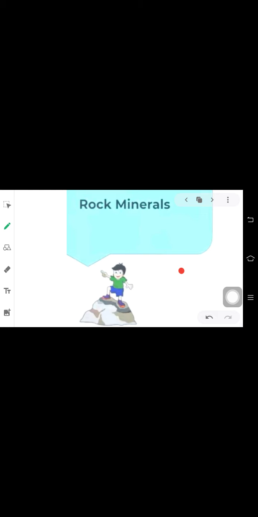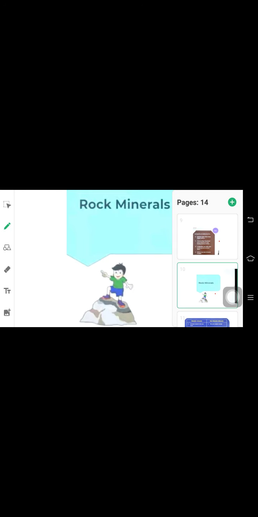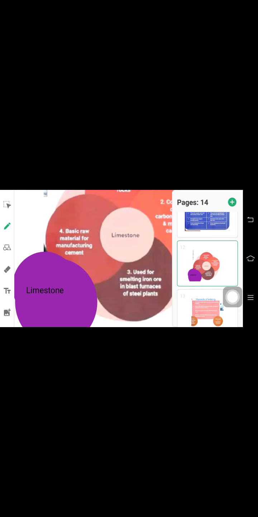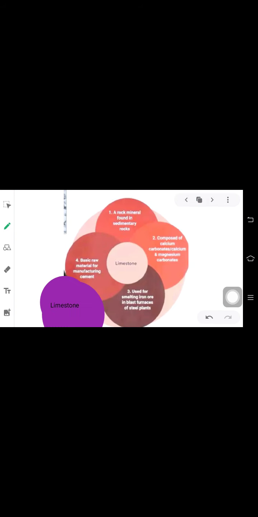Some of the rocks have only one kind of mineral and some have more than one kind of mineral. Limestone is not found in igneous or metamorphic rocks, but is found in sedimentary rocks. So let us look at the other features of limestone.